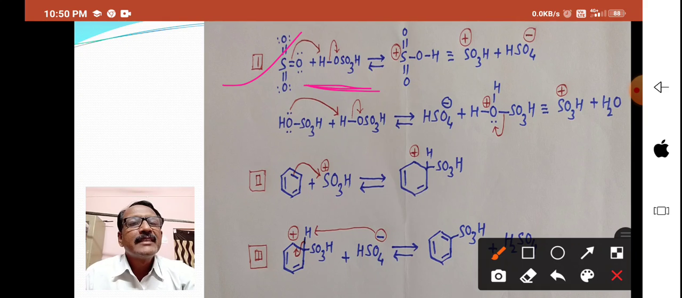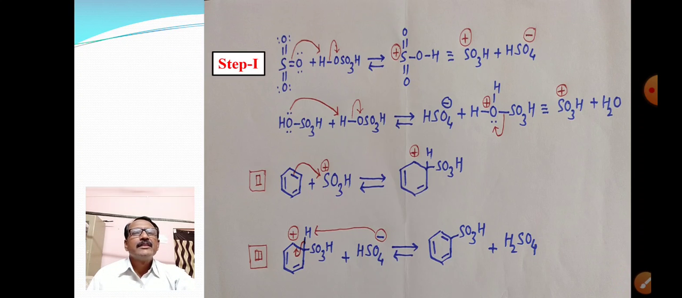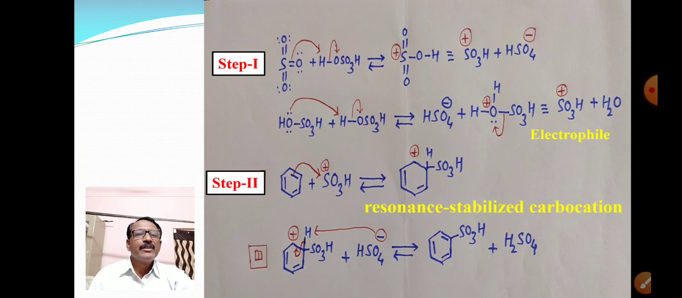This is the first reaction which is from fuming sulfuric acid and the second one is from sulfuric acid. In both the cases we are going to prepare the sulfonic acid group, that is our electrophile. This is the second step, that is attack of electrophile, and the third step is loss of proton. These are the three steps we can show here. This is step 1, there is formation of electrophile. This is the second step, that is formation of resonance stabilized carbocation. And this is the third step where there is formation of benzene sulfonic acid.